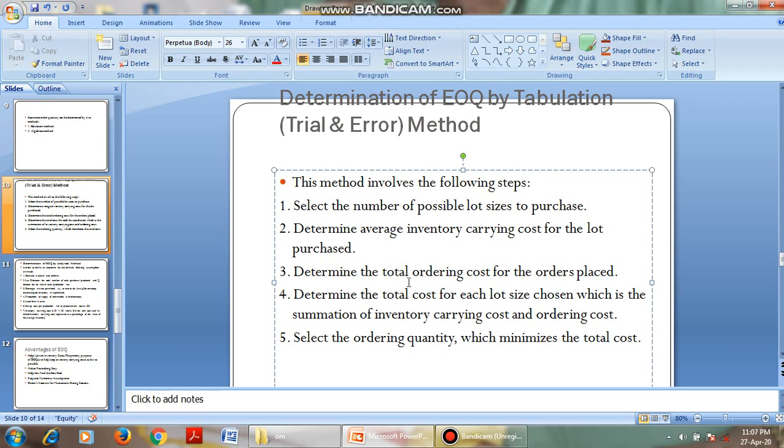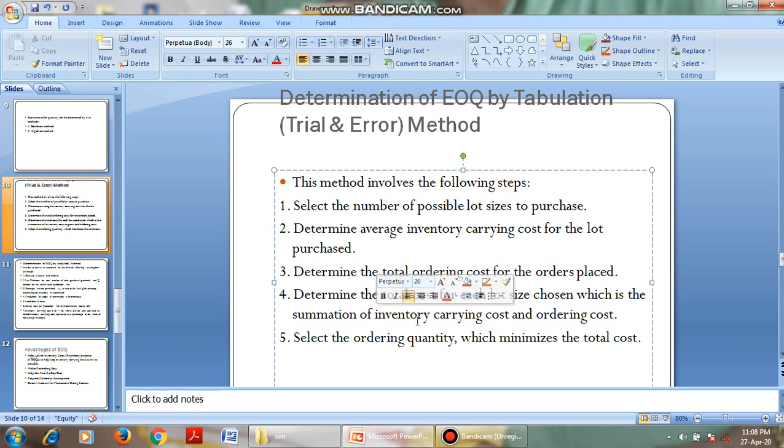Determine the total ordering cost. How many lots here? 10 lots. What is the average inventory carrying cost? What is its ordering cost? We have to determine the total cost of each lot size chosen, which is the summation of inventory cost plus ordering cost. What is the formula for total cost?